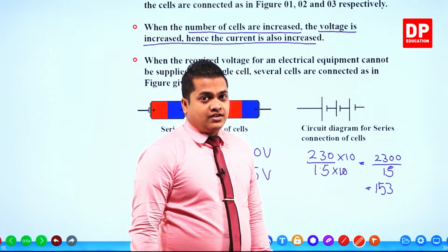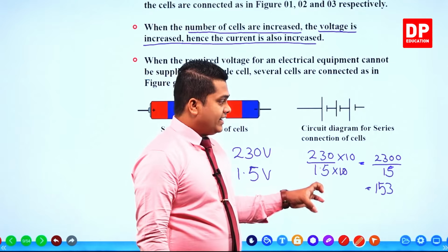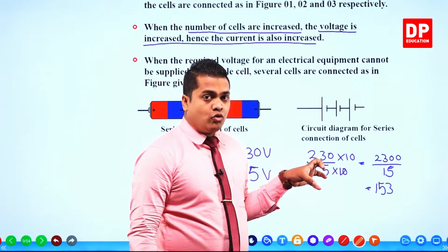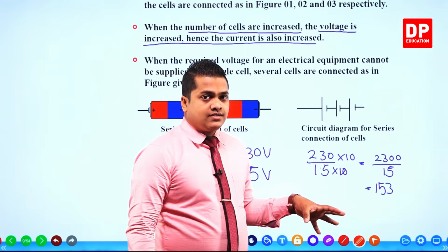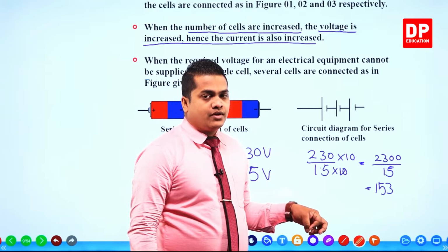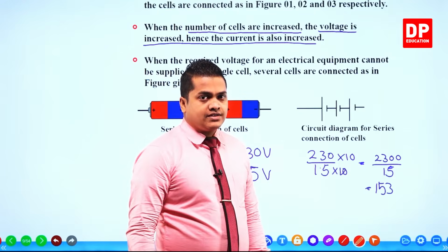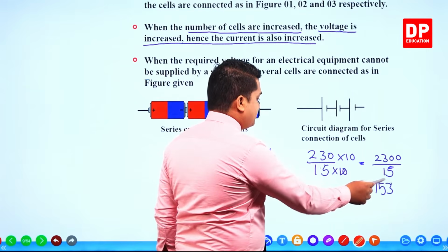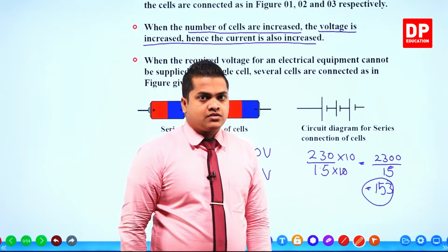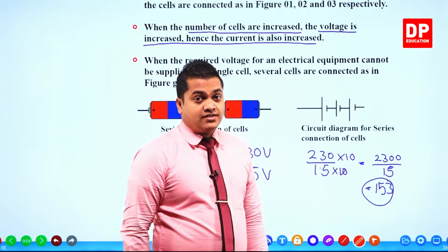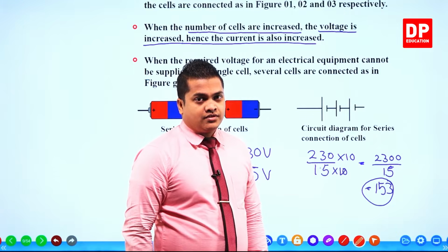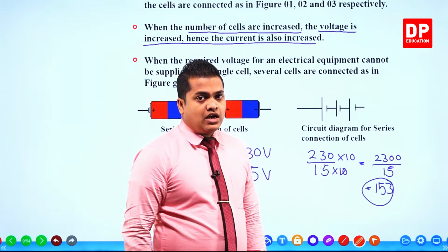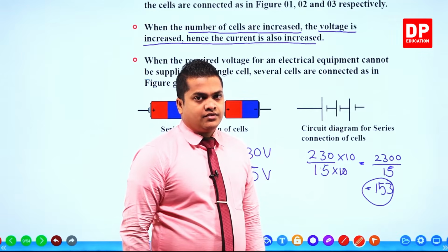Now we got an idea how much larger the potential difference of our domestic electric circuits is when compared with normal dry cells. It's about 150 times. So 150 times means a very large amount of electricity is going to flow.